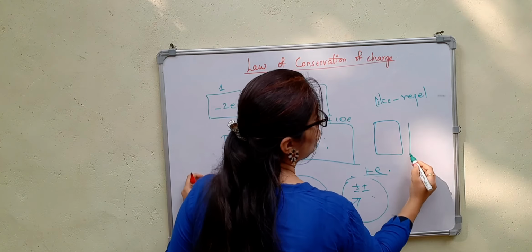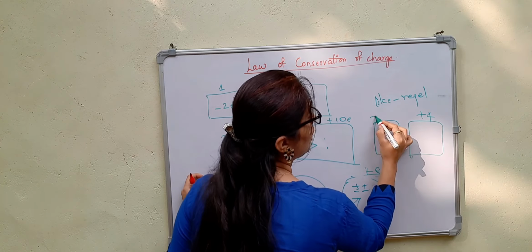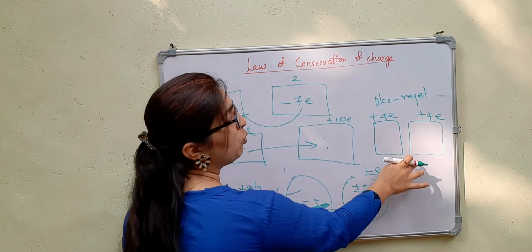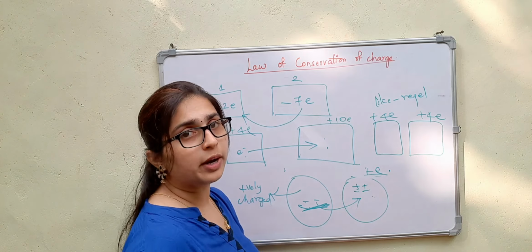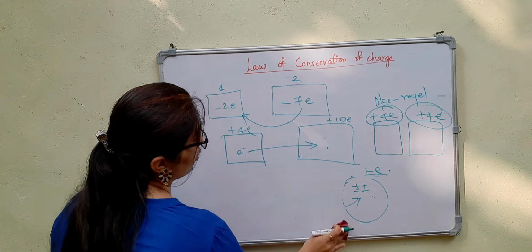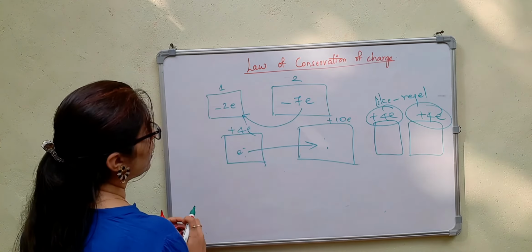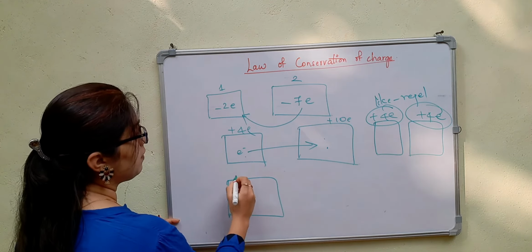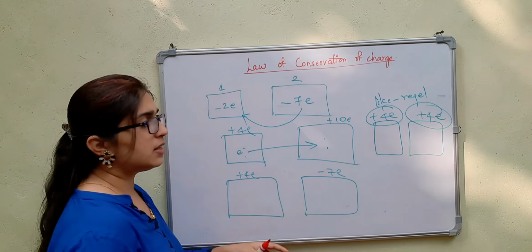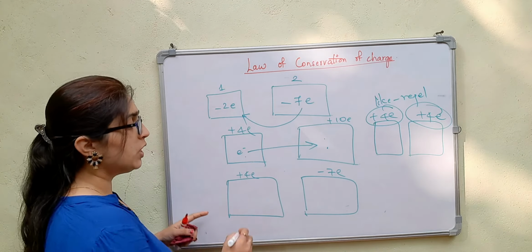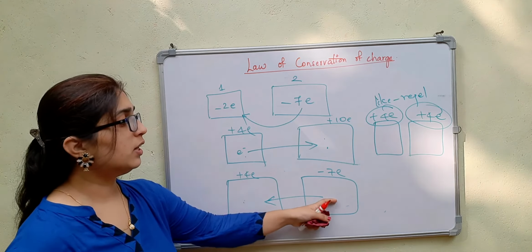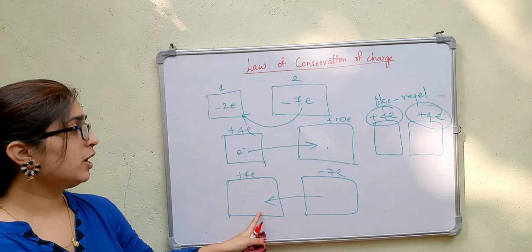Now if I have two objects both having plus 4e, both have the same positive charges, so there will be no net movement of electrons. Then there is an object which has plus 4e and minus 7e in the second object, meaning this is negatively charged and this is positively charged. Now the positive charge starts to attract electrons, so they move from the second object to the first object.